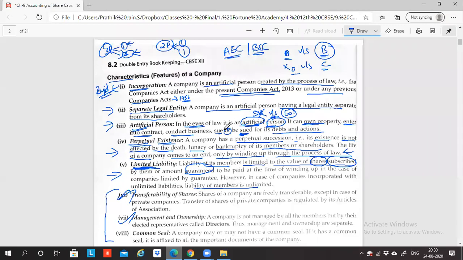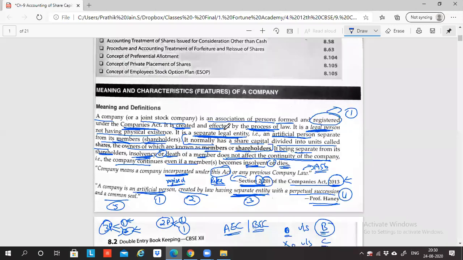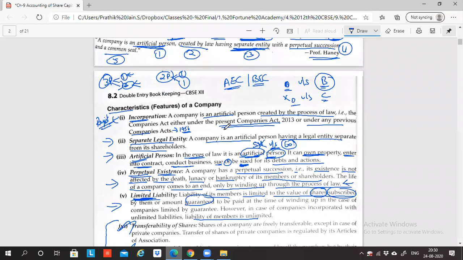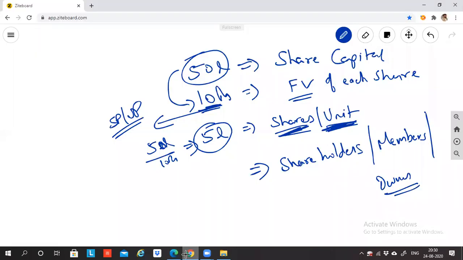Any doubts so far from the starting of this class till now? If you have any doubts, please ask me. So face value is the price of one share, sir. Yes, it is the price per share, each share. The price of one share is 10 rupees. That is called face value. Okay, sir.